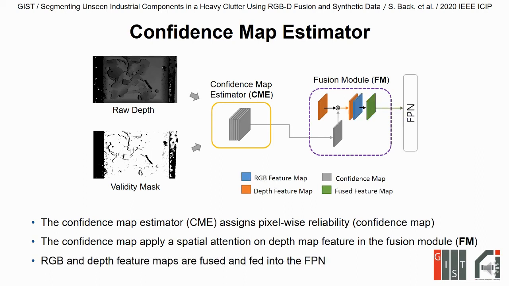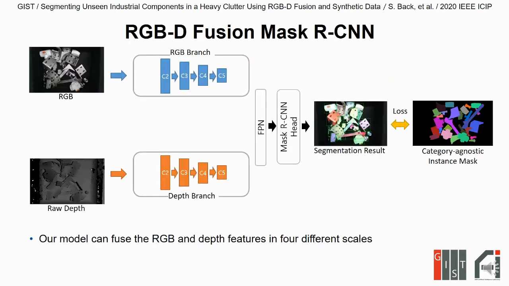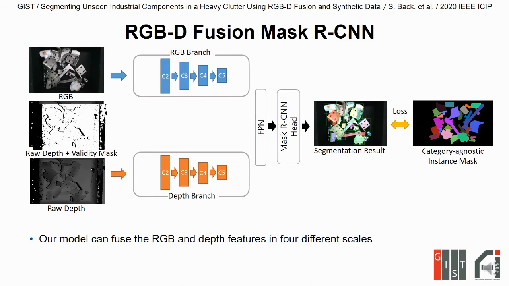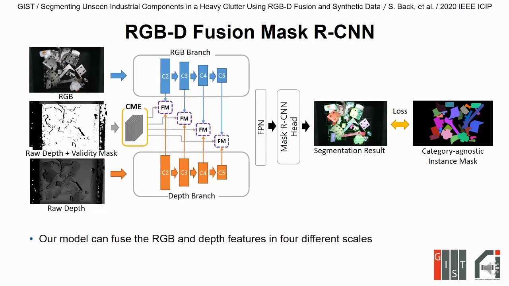Then, RGB and depth feature maps are concatenated and converted into a fused feature map. Finally, the fused feature maps are fed into the feature pyramid network, FPN. This confidence map estimator and fusion module are applied at 4 different scales. Thus, our model can effectively utilize both RGB and depth in multiple feature levels.